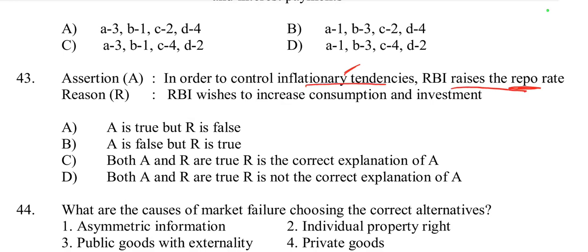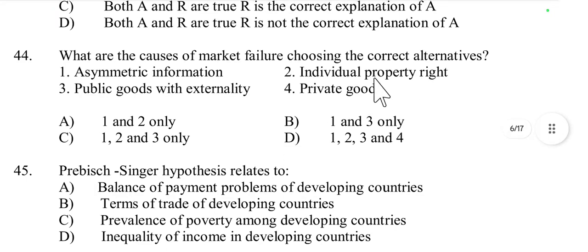Then the reason: RBI wishes to increase consumption and investment. No, RBI does not wish to increase consumption and investment. This is incorrect, and the first one is correct. So here A is true, but R is false. So option A is right. Then question number 44.